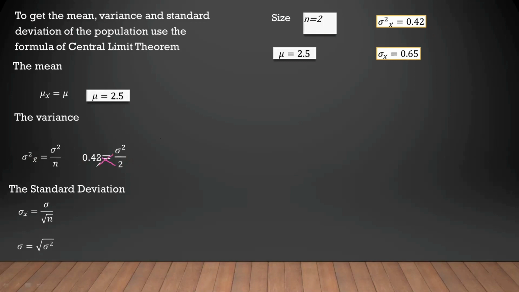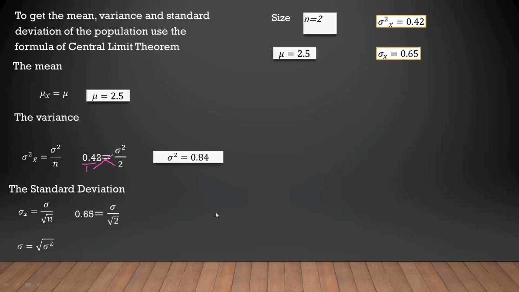So, 0.42 times 2 is equal to 0.84, and variance times 1, over 1, is equal to the variance. So, variance is equal to 0.84.